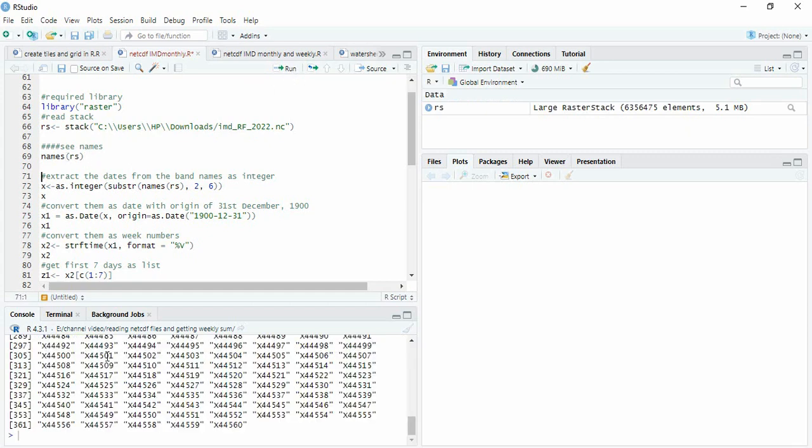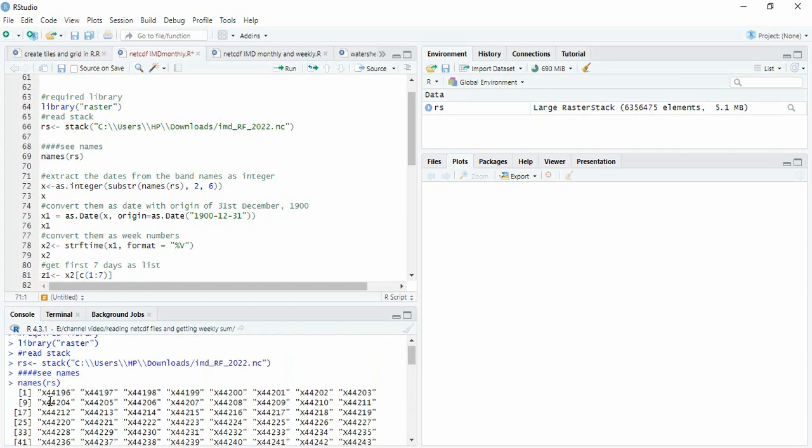Now we'll see the names. Names are 44196 and one prefix is there. So this 44196 represents the date, which means 1st January 1901 is taken as day 1. So the 1st January 2022 will be 44196. So what we will do, we will be extracting this 44196 and removing this x.